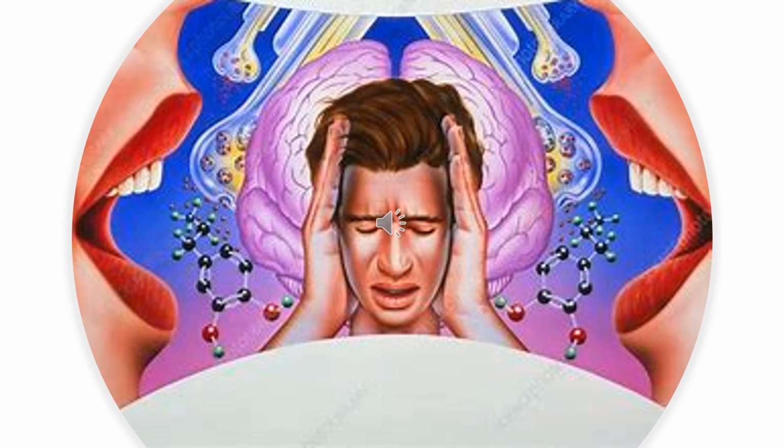So, imbalances in neurotransmitters, like I mentioned before, particularly dopamine, glutamate, and serotonin, play a significant role in schizophrenia. Dopamine dysregulation in the mesolimbic pathway is associated with positive symptoms such as hallucinations and delusions, while abnormalities in glutamate transmission, particularly in the prefrontal cortex, are linked to negative and cognitive symptoms.